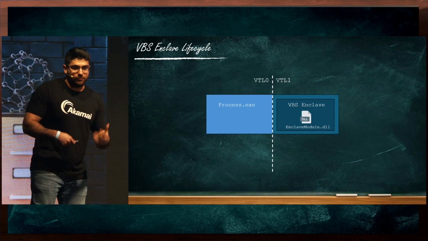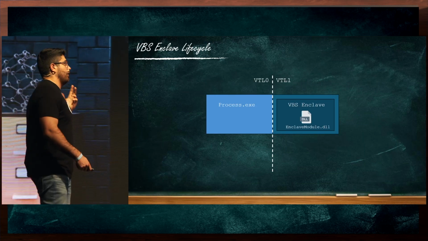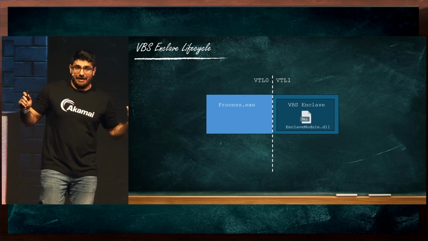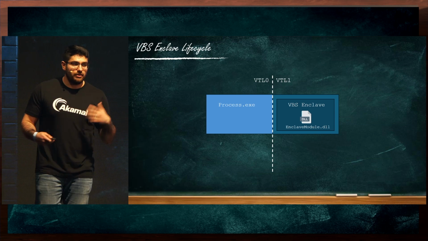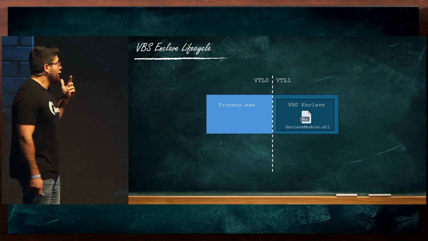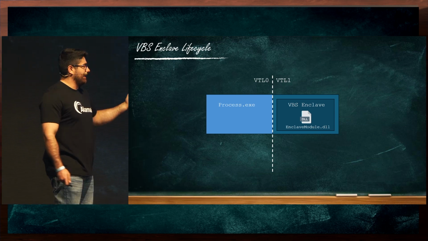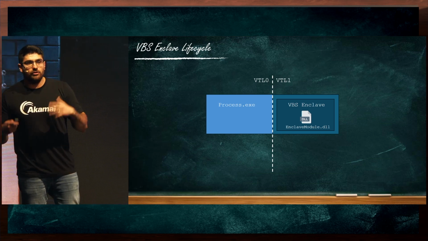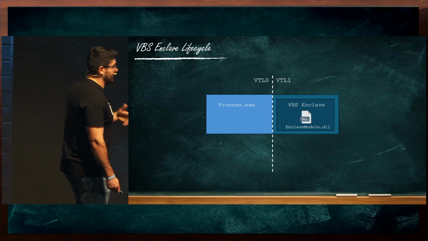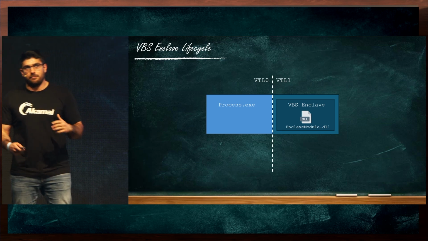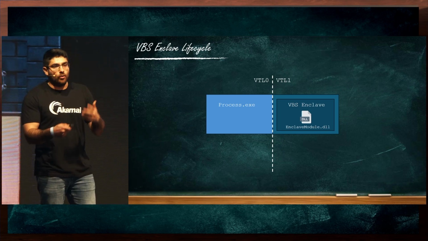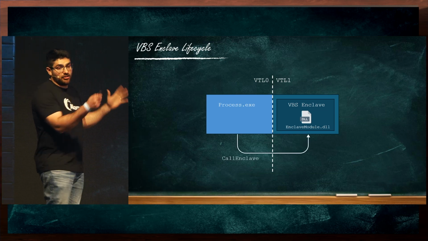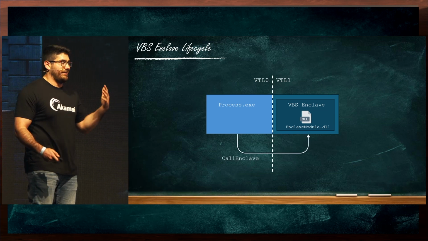OK, so now let's get into some additional details of how enclaves are used in Windows. So first of all, any process can create an enclave. It is not a privileged operation, so any process can do it. And after creating an enclave, we can load an enclave module into it. An enclave module is a DLL that is compiled specifically for the purpose of running within an enclave, which exposes the functions that could be invoked by the process. So this is the logic, the brain of the enclave. We can simply load it into it.